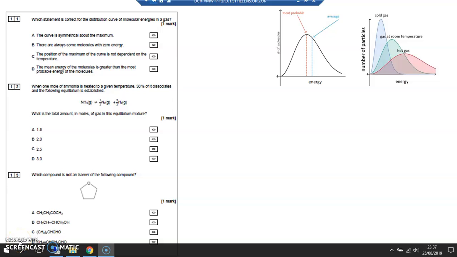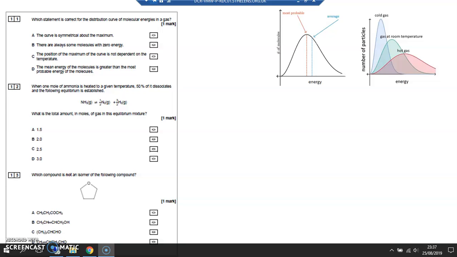Question 11 is about Maxwell-Boltzmann distribution curves. Which statement is correct for the distribution curve of molecular energies in a gas? Now I've got two curves here. So I've got one where it's just at a temperature, and I've shown you the most probable energy and the average energy, and notice the average energy is slightly to the right of the most probable energy.